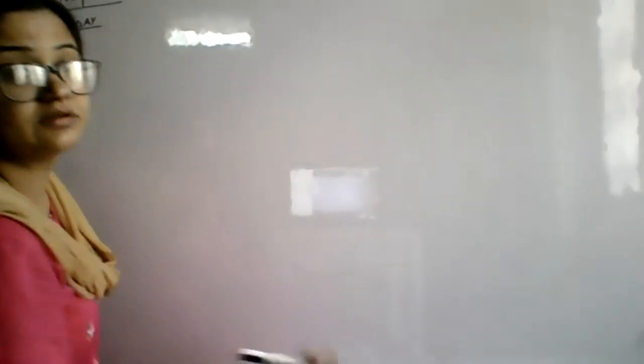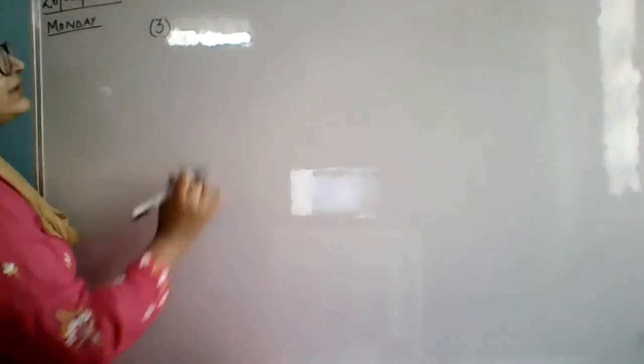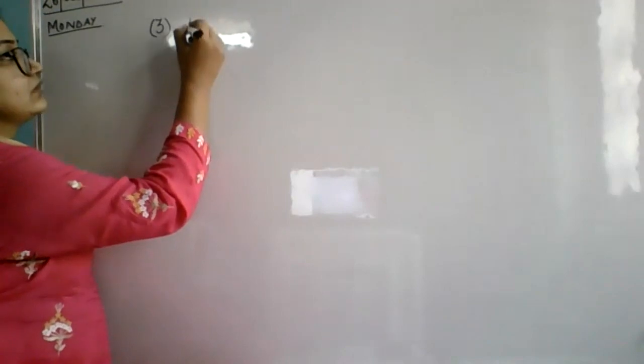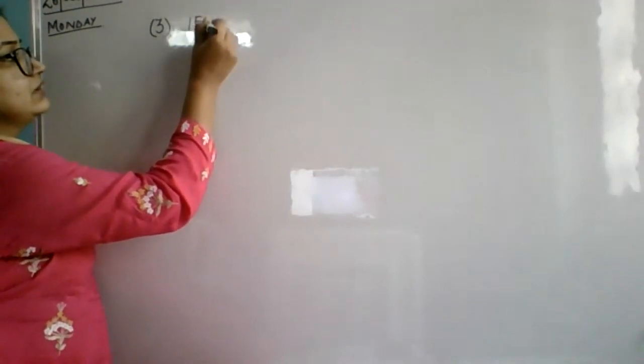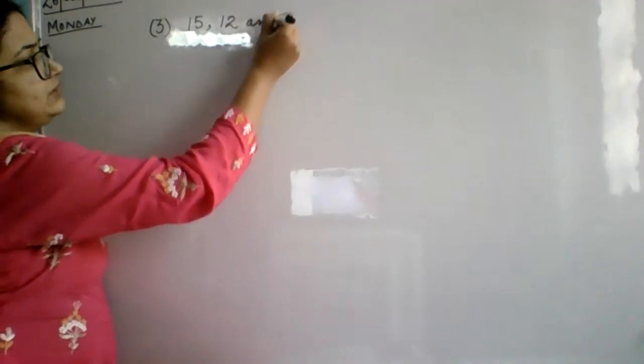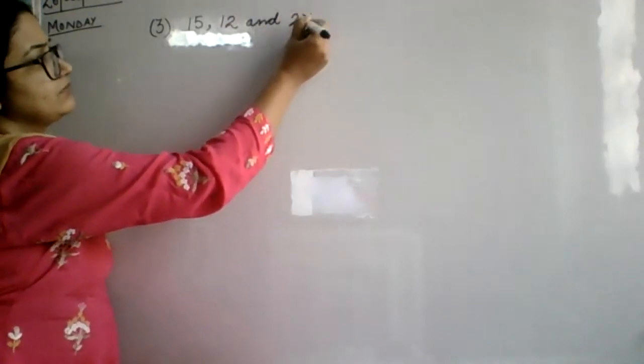Ma'am, we have done the last. Third, ma'am, 5.7 exercise. Question 3 I have given you. Question 3, what was it? Quickly tell me. 15, 12, and 27. Have you all done it, or do you want some more time?